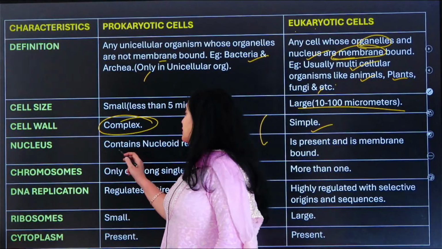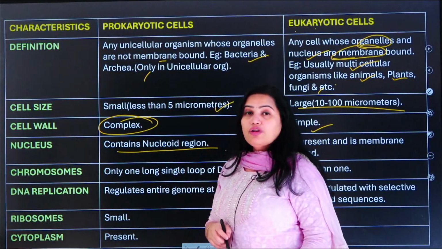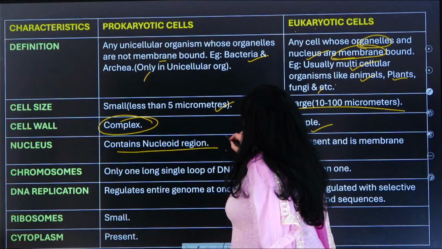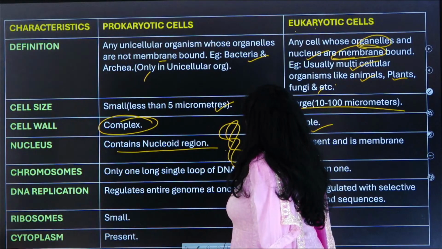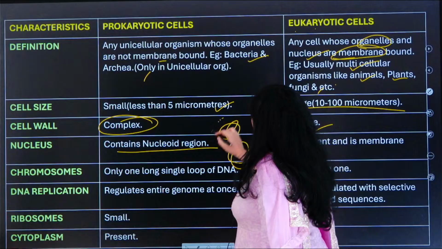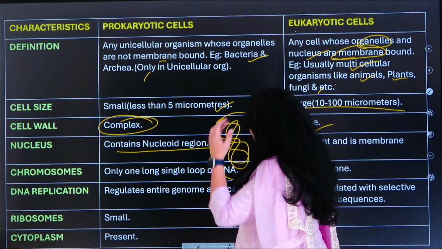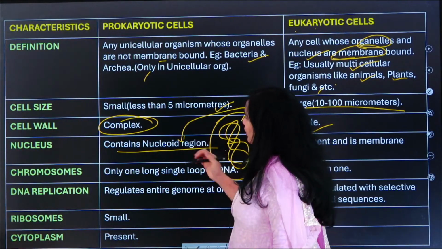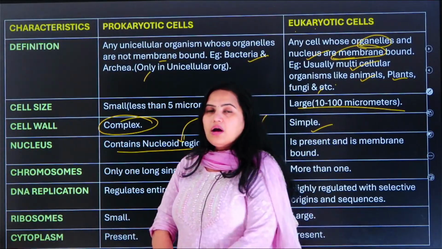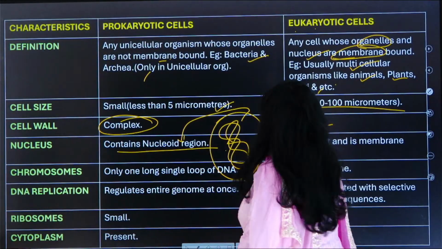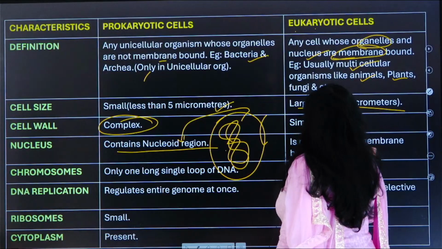And the nucleus, it contains a nucleoid region. What do you mean by nucleoid region? The area where the DNA is freely floating, उस area को हम बुलाएंगे, that area which is present in the prokaryotic cell, as the nucleoid region. So is the nucleus present in the eukaryotic cell? Yes, it is present and is membrane bound.